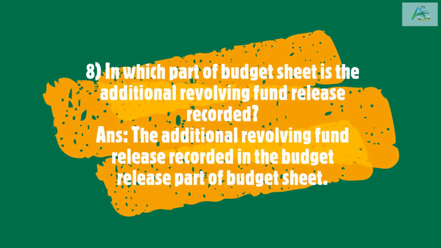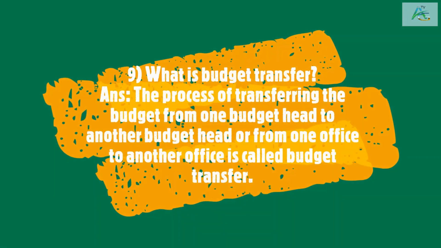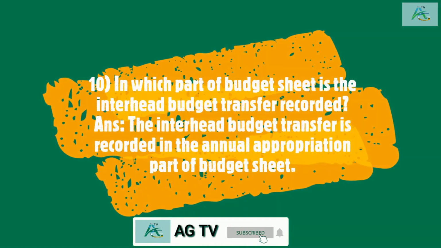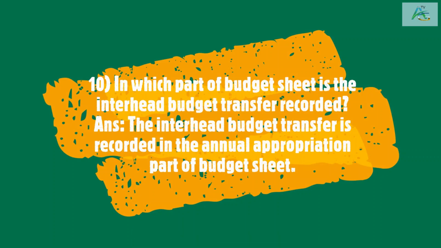In which part of Budget Sheet is the additional revolving fund release recorded? The additional revolving fund release is recorded in the budget release part of Budget Sheet. What is budget transfer? The process of transferring the budget from one budget head to another budget head or from one office to another office is called budget transfer. In which part of Budget Sheet is the inter-head budget transfer recorded? The inter-head budget transfer is recorded in the annual appropriation part of Budget Sheet.